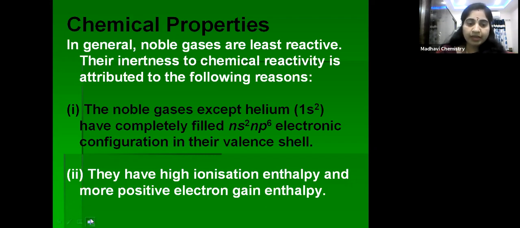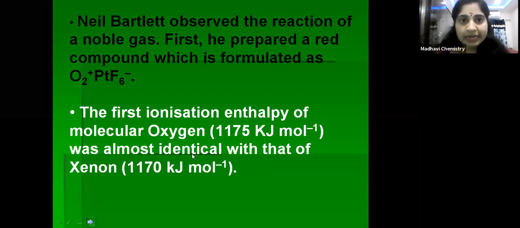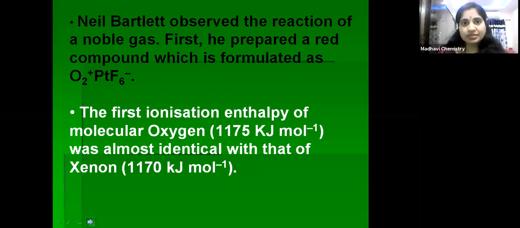But Neil Bartlett, a scientist, first observed the reactivity of noble gases. See how he observed. He prepared a red-colored compound. See the formula: O2 plus PtF6 minus. So he prepared a compound like this, which is red in color.